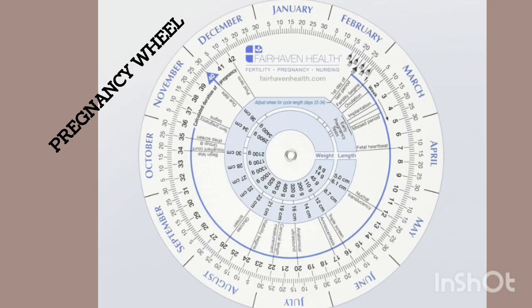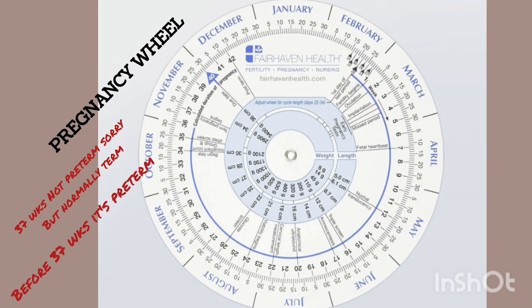So that's the idea. From that day, if you calculate, the due date is supposed to be the 40th week. That's the normal duration of gestation, which is 40 weeks. Anything beyond that, which is 42 weeks, is post term. Anything before that is preterm. Very, very important. If it's 37 weeks, it is preterm. If it's 42 weeks, it's post term. The normal date is 40 weeks of gestation. So that's how it works.